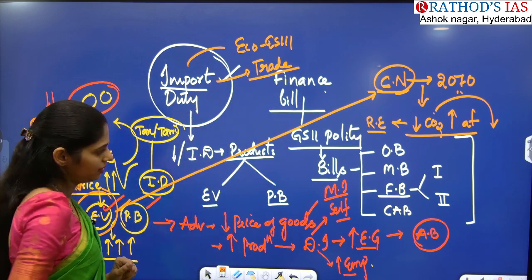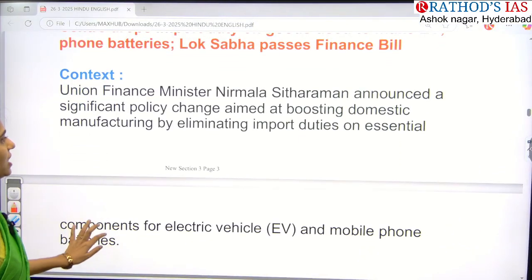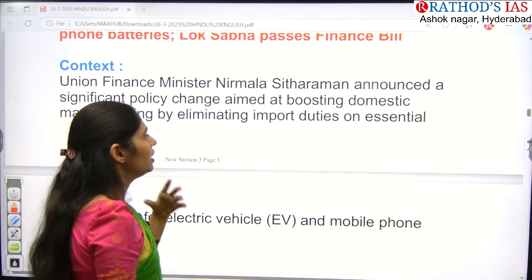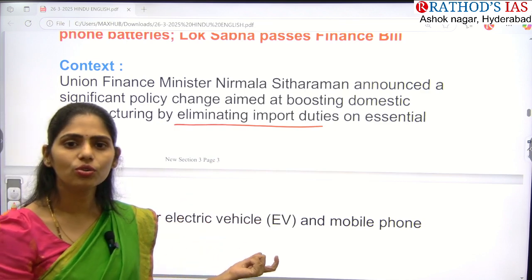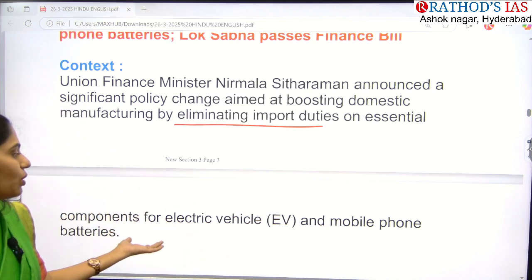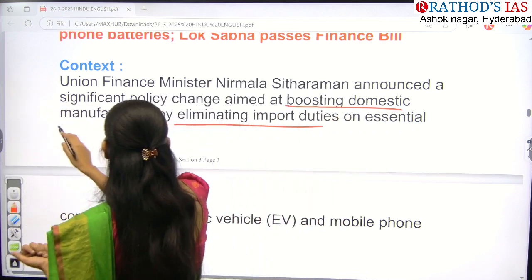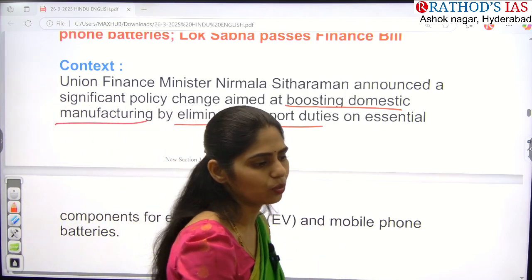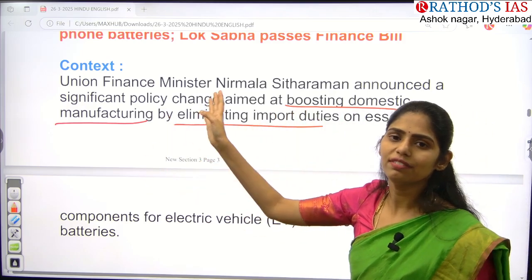Okay. Yes, now let us see this article, what it is saying about. Our Union Finance Minister announced a significant policy change that is going to come up. That is decreasing or eliminating import duties on essential goods which are used for the making of electric vehicles as well as mobile phone chargers. The important aim is to boost domestic manufacturing. That means we have to improve the production of electric vehicles and phone batteries in our country. So this is a step taken by our Union Finance Minister.